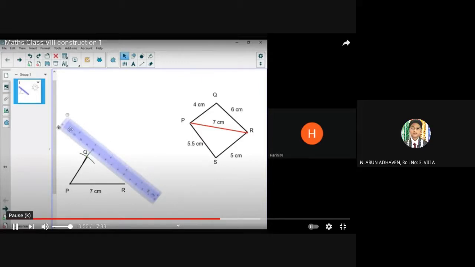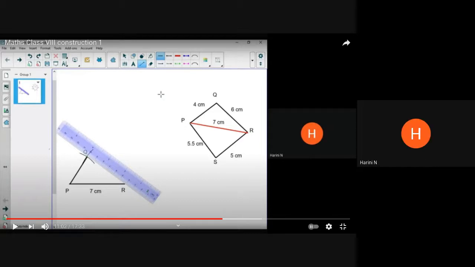Ma'am, the whole quadrilateral completed, ma'am. So now again you take the line segment tool. Okay, some of you are fast. You have completed the quadrilateral. Very good. Just wait for the video to complete.